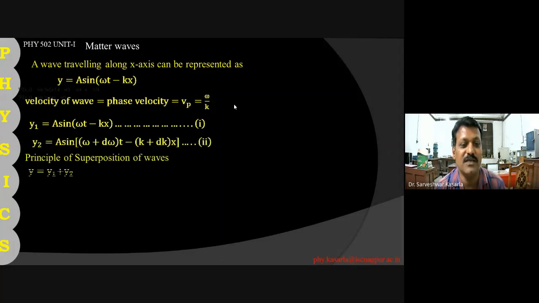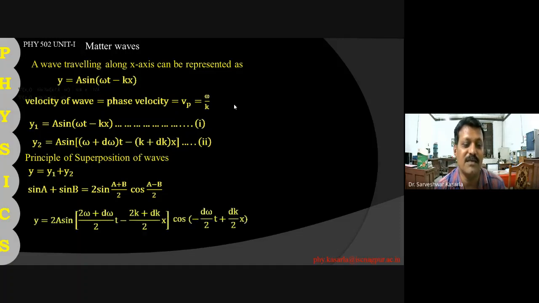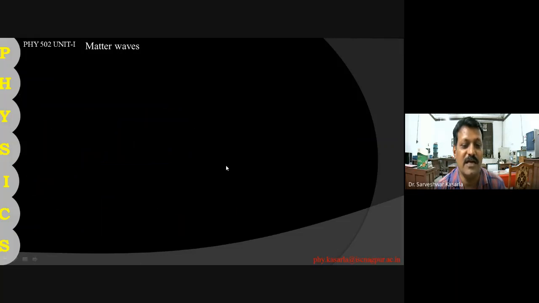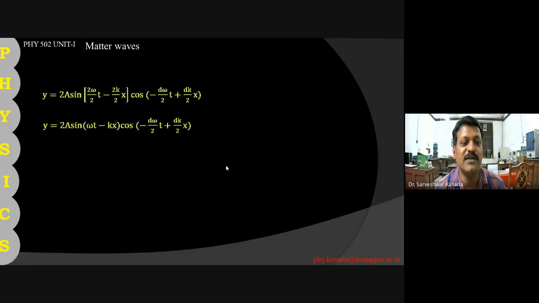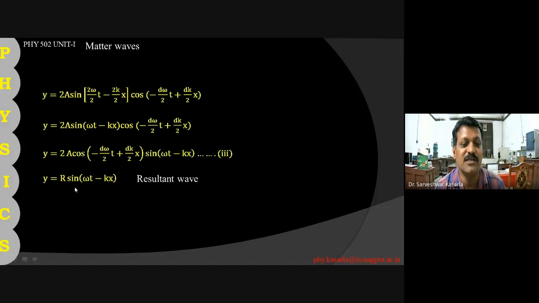If you see the superposition of two waves, y is equal to y1 plus y2, and apply the simple trigonometric relation, you will get the resultant wave like this. The nature of the resultant wave is the same as the combining waves y1 and y2.